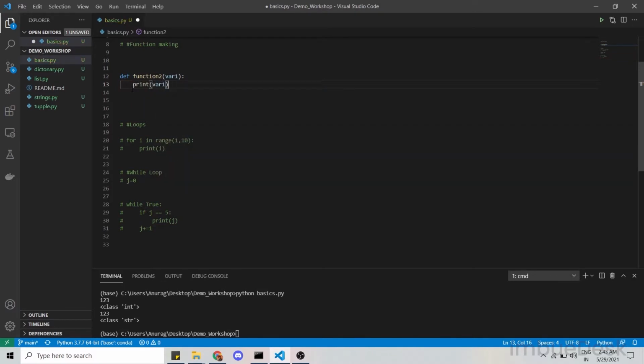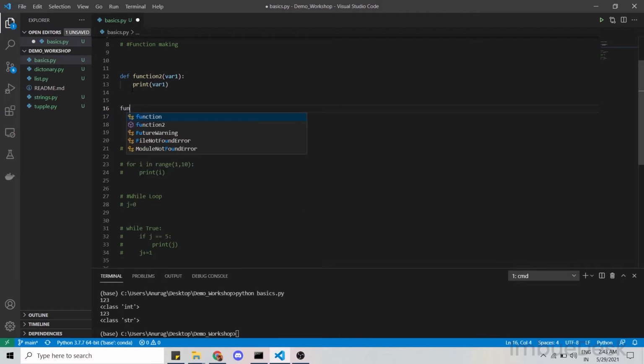In order to call this function, I have to go back out of the indentation, and I'm just calling the function over here like function2, and what I have to pass is a string. What string? Suppose my name, Anurag is teaching, and I save it.